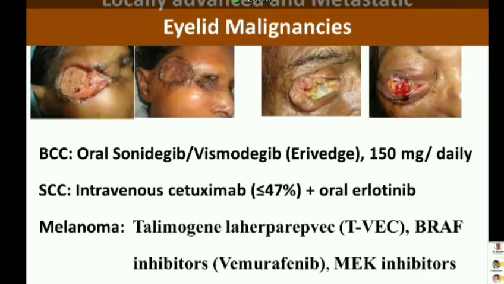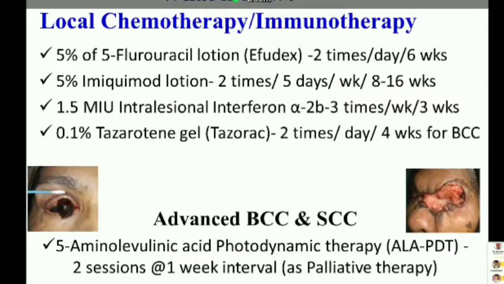For melanoma, T-VEC, BRAF inhibitors, MEK inhibitors, and PD-1 inhibitors can be used. Local chemotherapy includes 5% 5-fluorouracil lotion for basal cell carcinoma, 5% imiquimod lotion for squamous cell carcinoma and basal cell carcinoma, 1.5 million units intralesional interferon alpha 2b for non-melanotic cancers like basal cell carcinoma and squamous cell carcinoma, and tazarotene gel may be used in basal cell carcinoma cases.